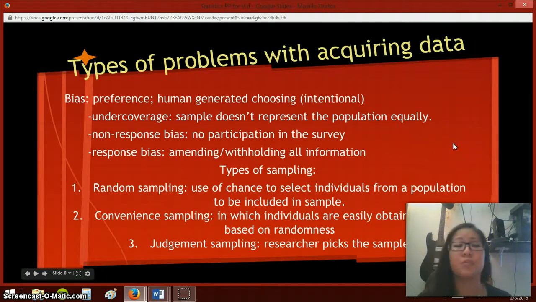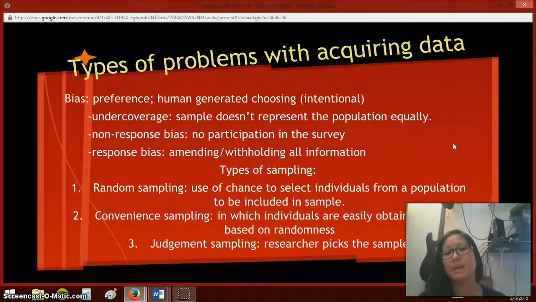But there are problems that do arise with asking questions like this, because there is sometimes a bias that could happen, which is a human-generated choosing of either answering, not answering, giving false answers. It's a preference. People do it all the time. People choose what they want or don't want to be heard.